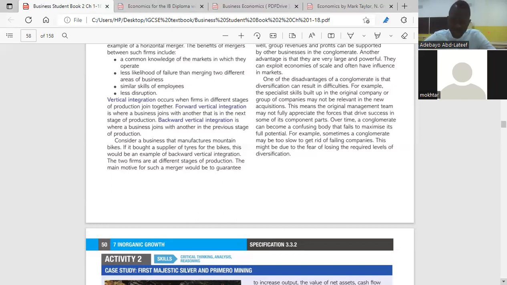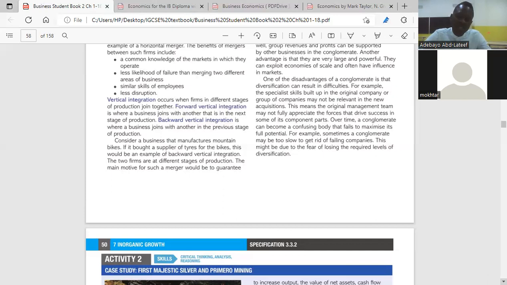Is conglomerate clear? Yes. So it means a business that has other businesses in different stages of production. Any question about integration here? No. I'm quickly going to recap integration. Integration means the coming together of two or more firms to become one. So we have three types of integration. We have horizontal integration, vertical integration, and conglomerate.